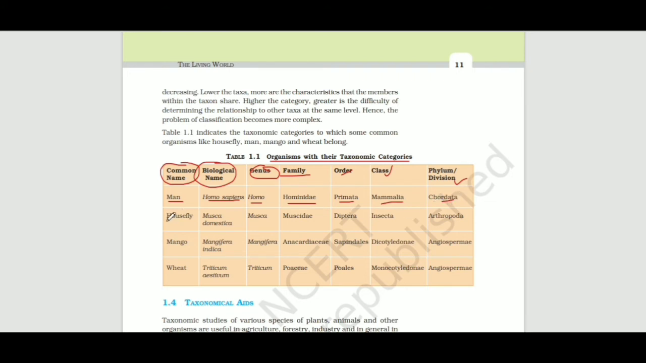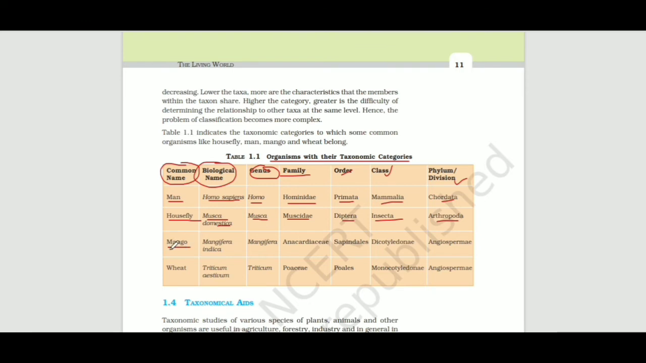Then we come to housefly. Musca domestica. Musca is the genus and domestica is the species. Muscidae is the family. Diptera is the order. Insecta is the class and Arthropoda is the phylum.